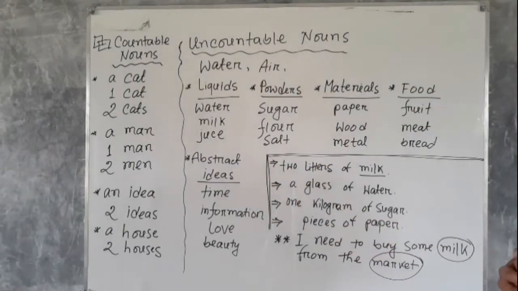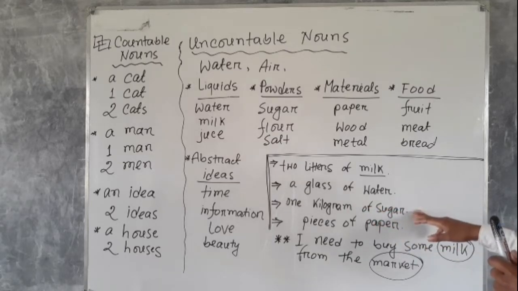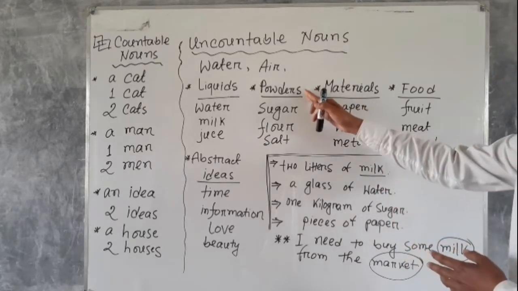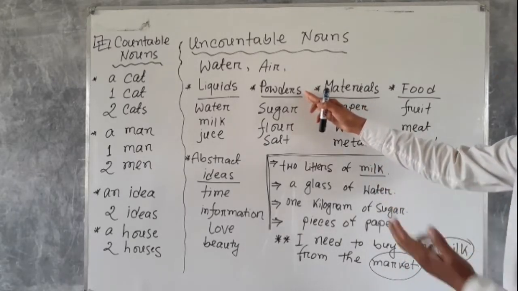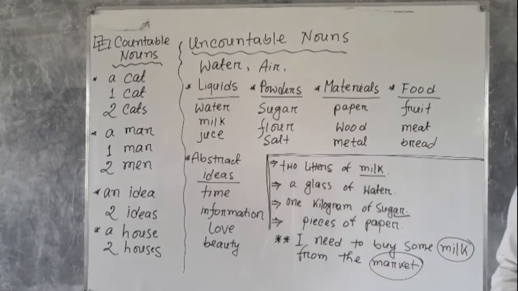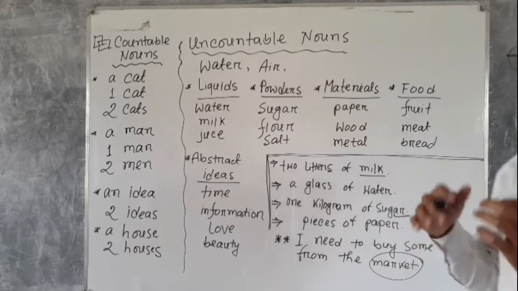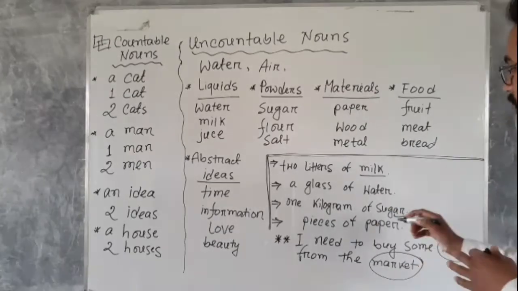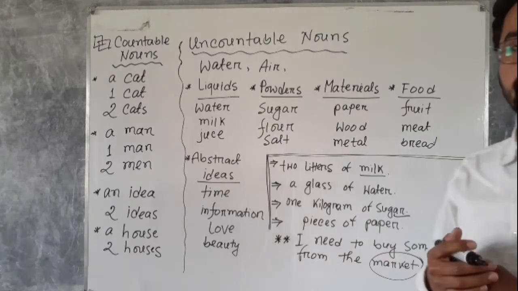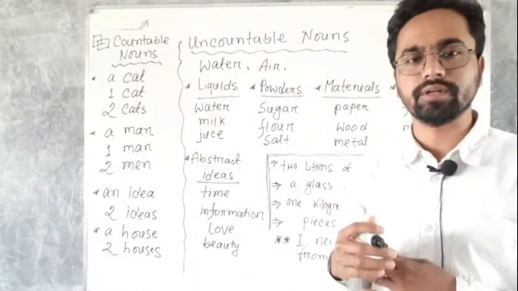The third one is 1 kilogram. This is the powder I have shown earlier in my lecture. Sugar is also uncountable, but you can measure sugar. 1 kilogram of sugar, 2 kilograms of sugar.